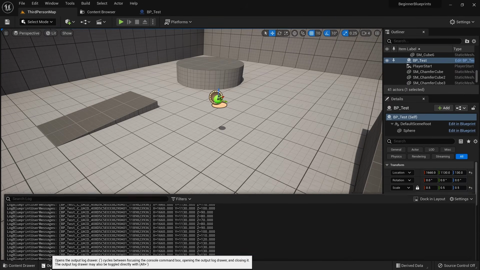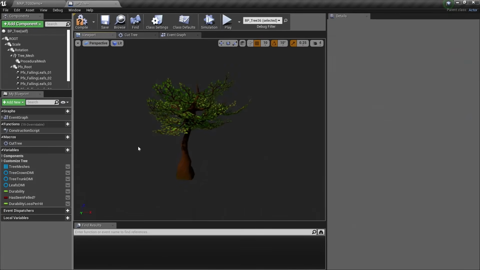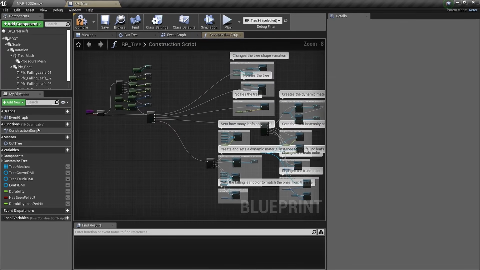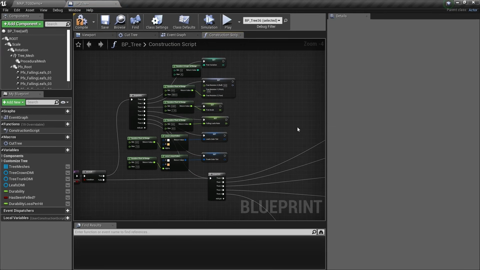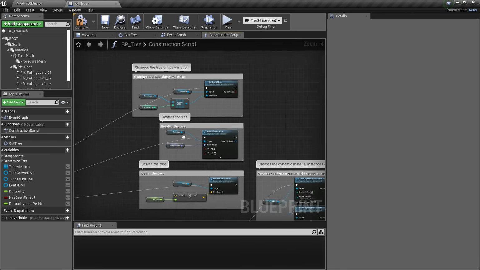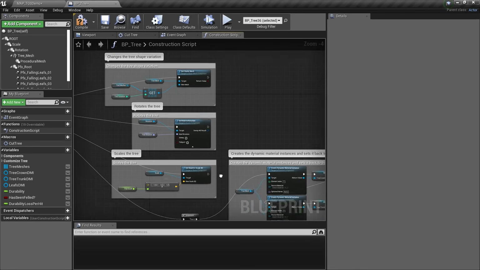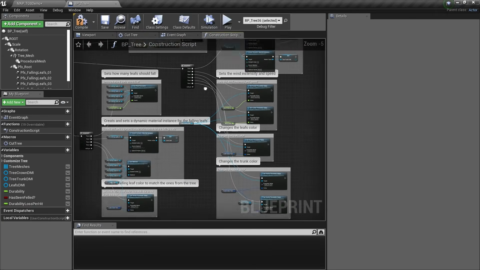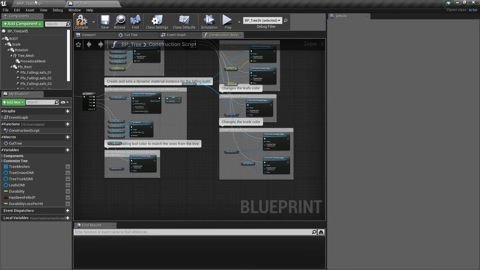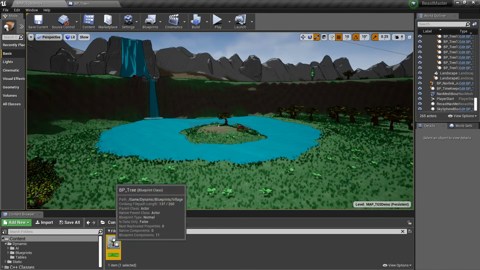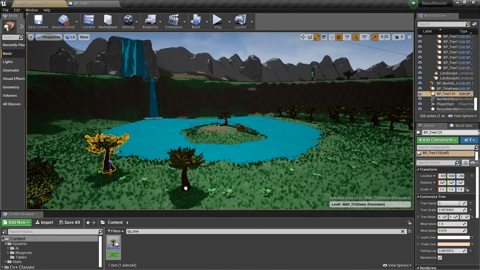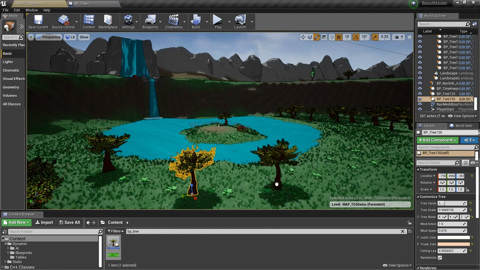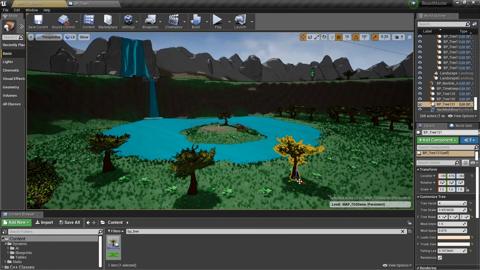So what is this useful for then? From my experience, I barely ever use the construction script. Most things I want to edit can just be set in the default properties of the blueprint or be set on begin play. The construction script is mostly used to create prefabs that make things easier for level designers to create dynamic objects. I remember one of the assets I used for my hunter game I made a long time ago had a tree blueprint that would use the construction script to randomize the properties of the tree whenever you drag it around in the scene.